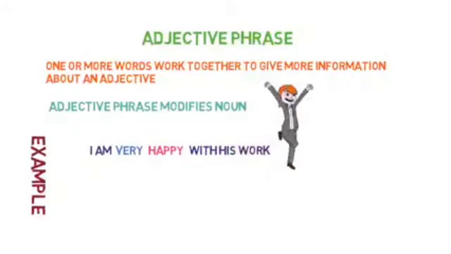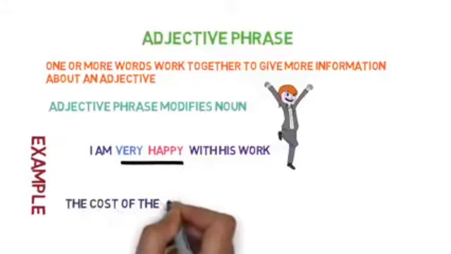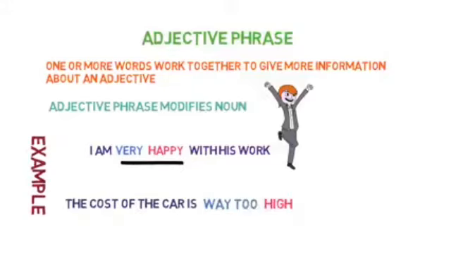You can see the word happy, and here I have added one more word, very happy, so very happy is an adjective phrase. Next example: the cost of the car is way too high. The words way too are for high, so way too high is an example of an adjective phrase.